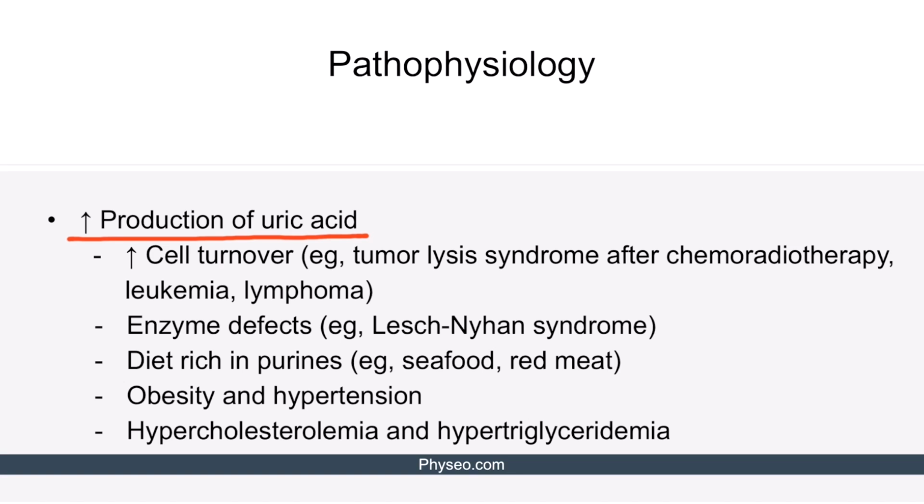Additionally, increased uric acid production might be due to enzyme defects. For example, Lesch-Nyhan syndrome is an X-linked recessive condition characterized by inability to salvage the purines. Therefore, excessive purines end up being converted into uric acid. Additionally, the diet rich in purines like seafood and red meat can cause hyperuricemia. Lastly, obesity and hypertension, as well as hypercholesterolemia and hypertriglyceridemia, are associated with high serum uric acid levels.